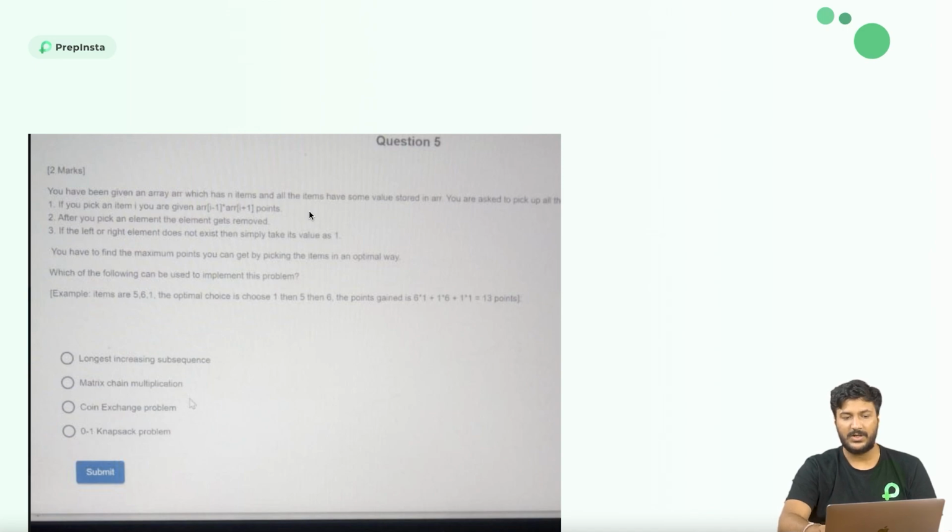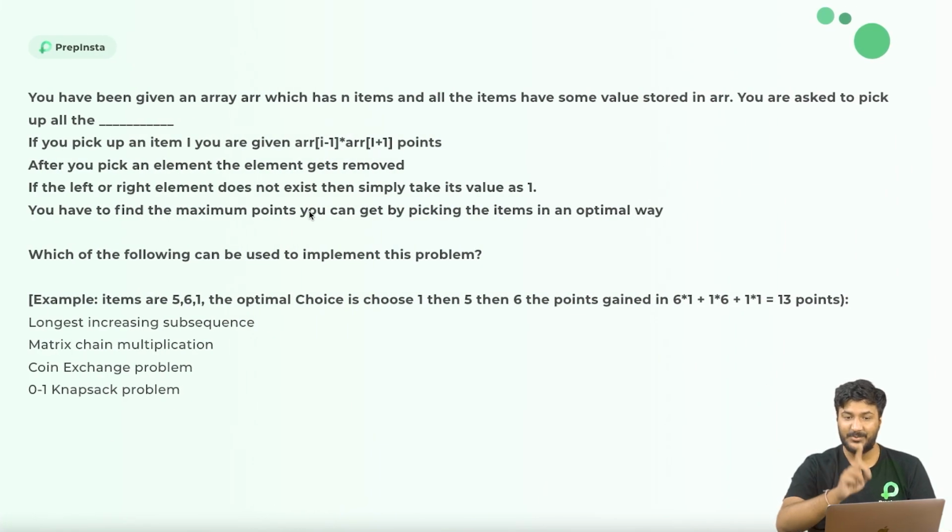Second thing, this is also one question which, to be honest, is a competitive programming or maybe a data structures question, but its level of difficulty is very similar to a competitive programming question. You don't need to do competitive programming, but if you studied competitive programming or data structures deeply, in that case you'll know the answer for this. I've given you a hint also. Obviously it's not knapsack and so on.